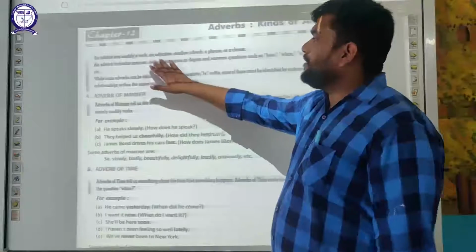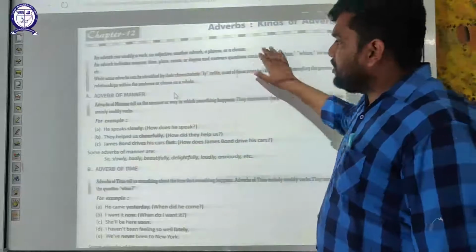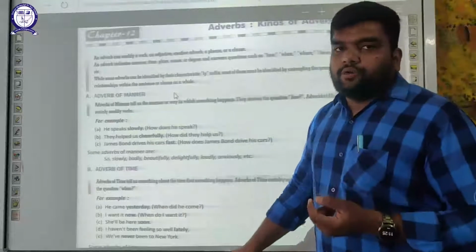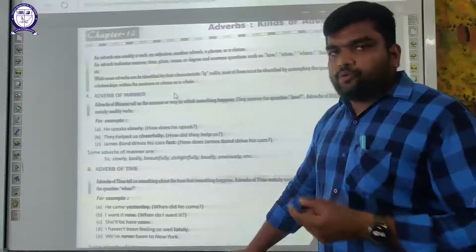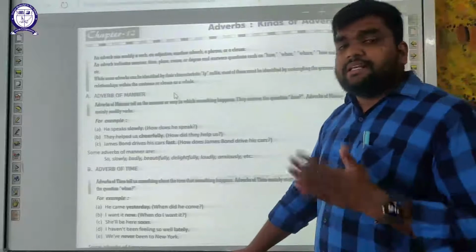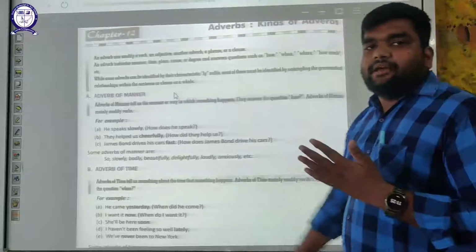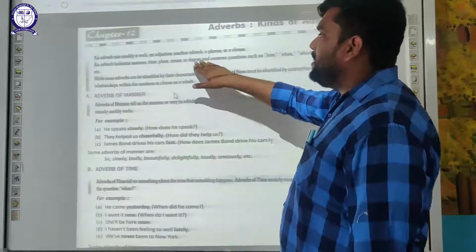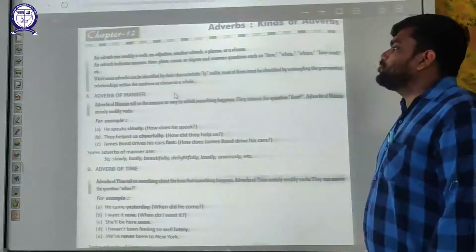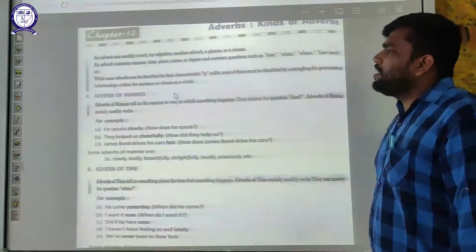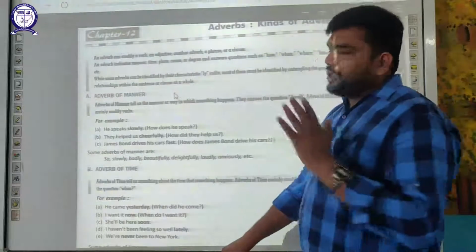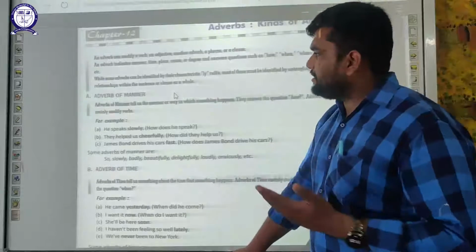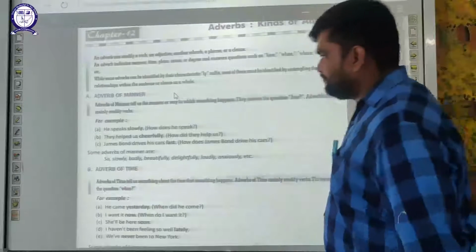An adverb can modify a verb, an adjective, another adverb, a phrase, or a clause. These words are known as adverbs. An adverb indicates manner, time, place, cause, or degree, or answers questions such as how, when, where, how much, etc. So an adverb can indicate the manner, the time, place, cause, degree, whatever is required.